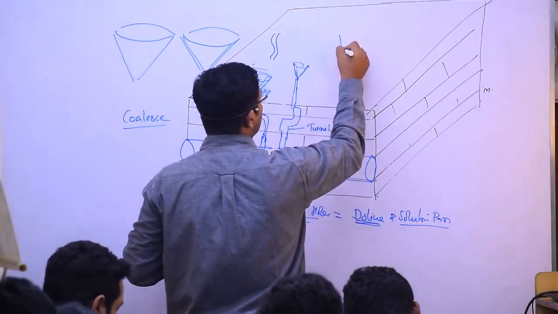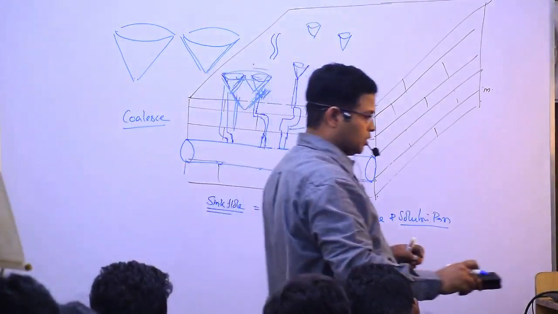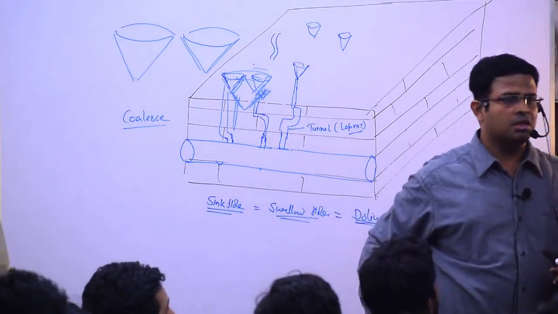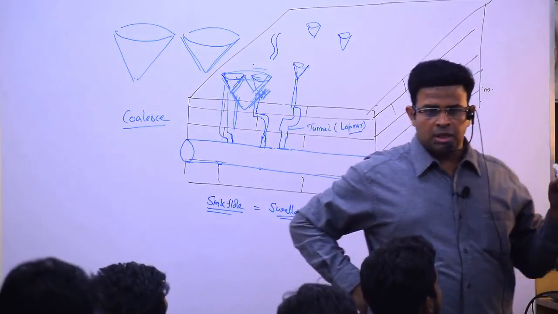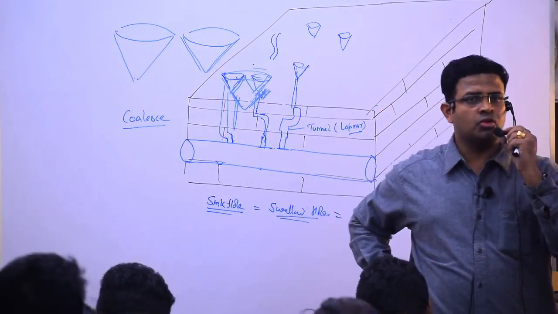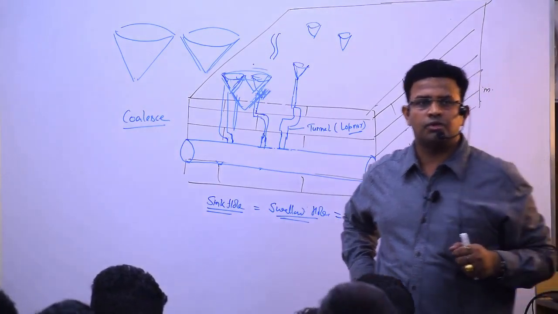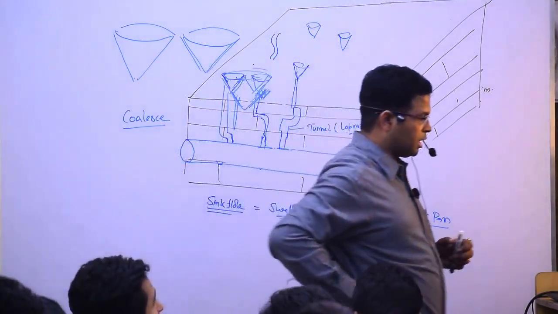So in this way we can have several sinkholes and swallow holes. Is it okay? So now we are coming to the first information, Terra Rossa, and then we have to see limestone pavement. Terra Rossa is a kind of soil in the Mediterranean region, southern Europe and North Africa.